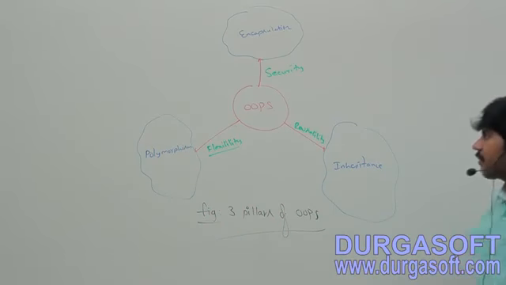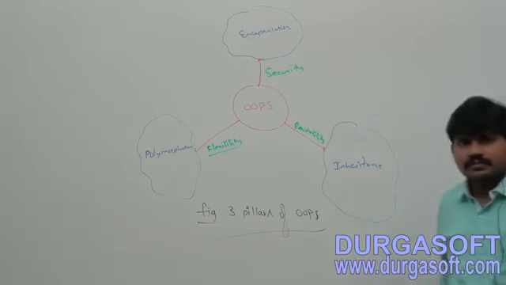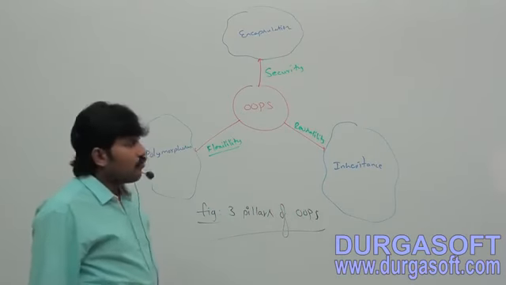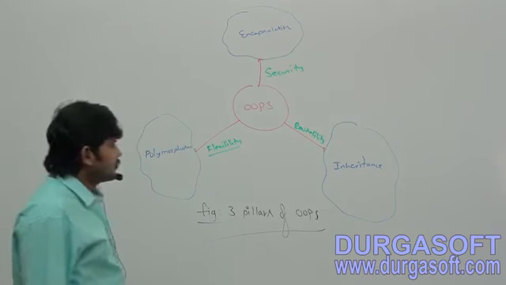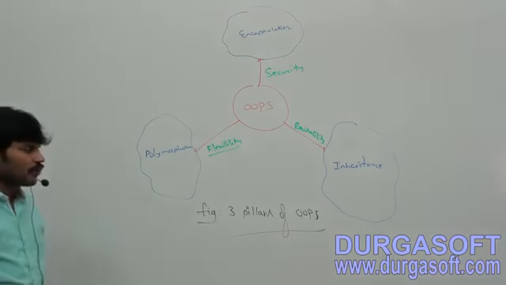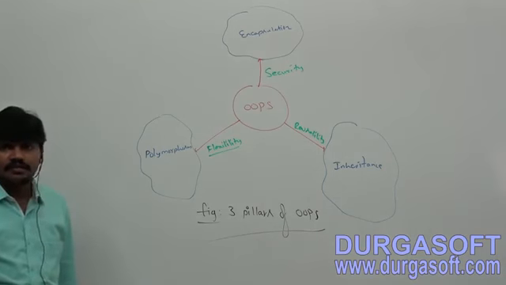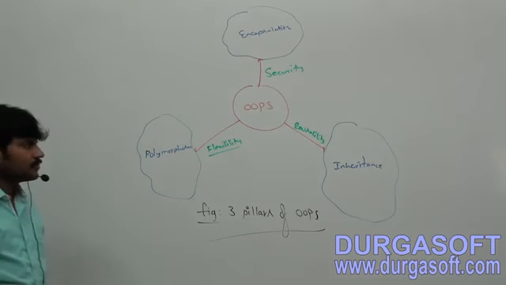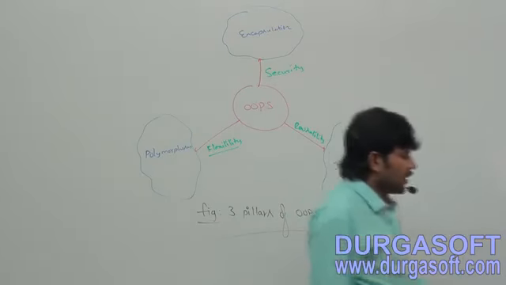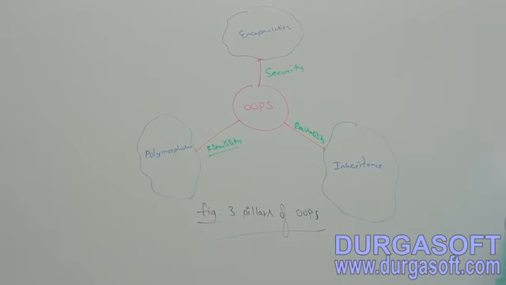So just note: encapsulation, polymorphism, inheritance. Make sure to take this diagram clearly anywhere. You can even add a comment: three pillars of OOPS.